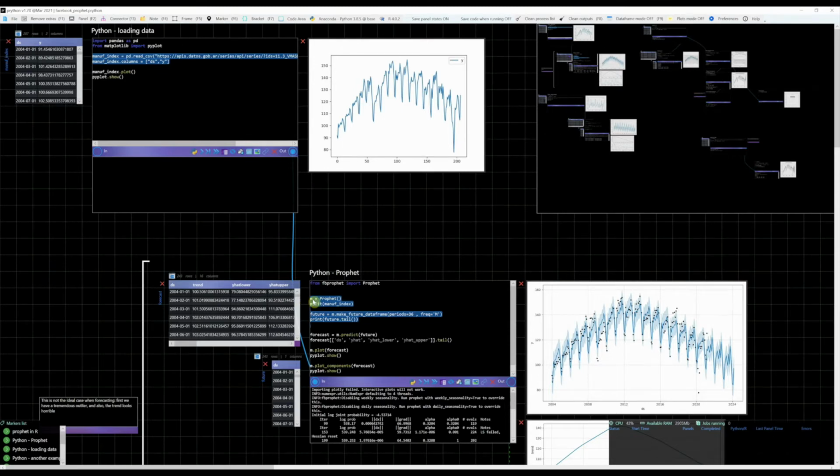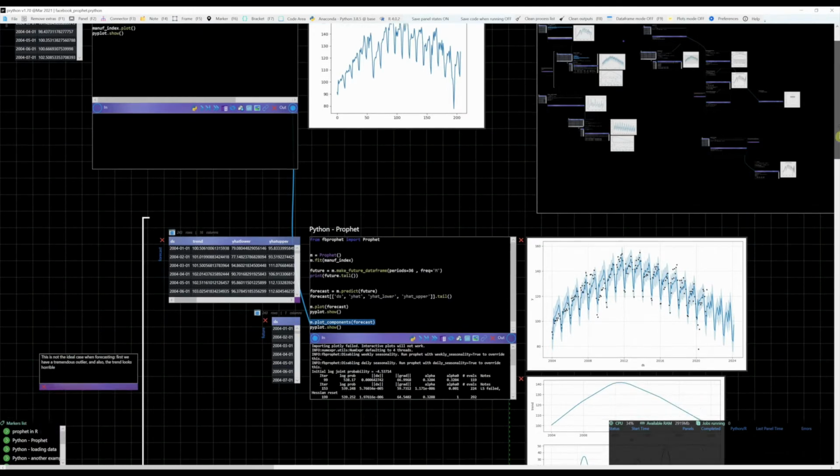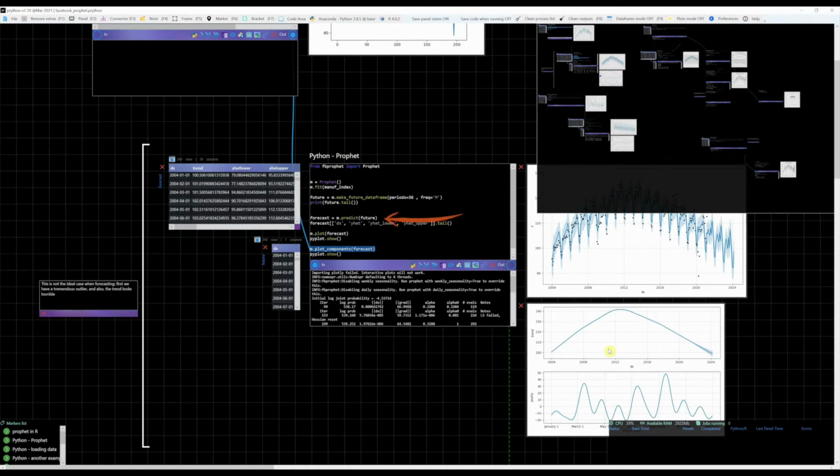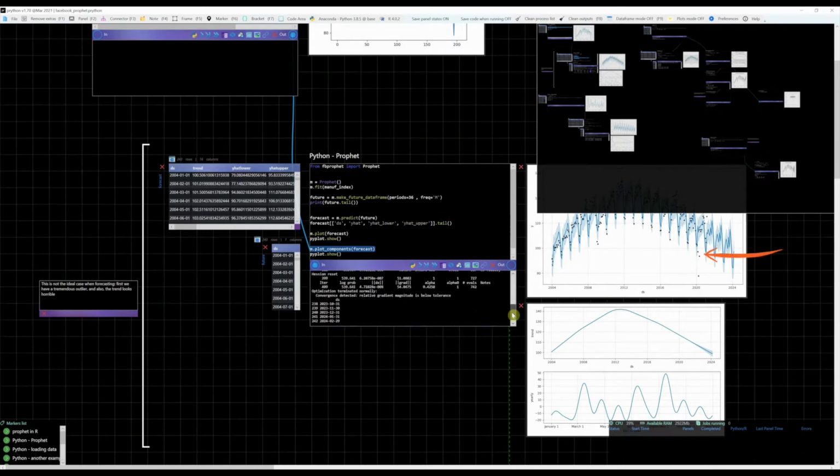Then I do the actual Prophet part. The main thing here is the make_future_dataframe, which is what Prophet will try to predict. I will forecast 36 periods and I need to specify M for monthly. The predict function here actually makes the predictions and they are stored in the forecast data frame here. As you can see, the dots are the actual observations, the blue line is the prediction, and the light blue area is the confidence interval. Note that for the future ones, there are no black dots, as we haven't yet seen those actual values.